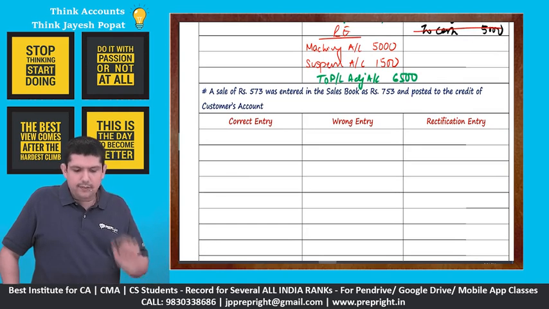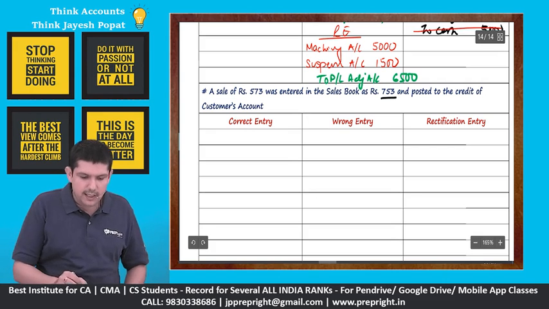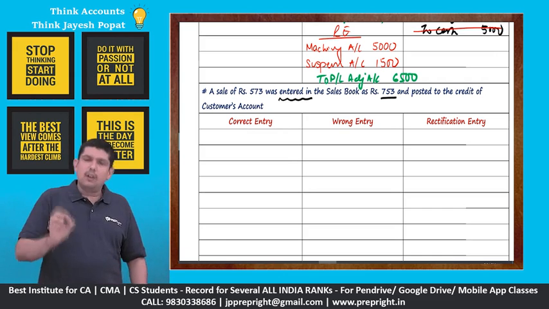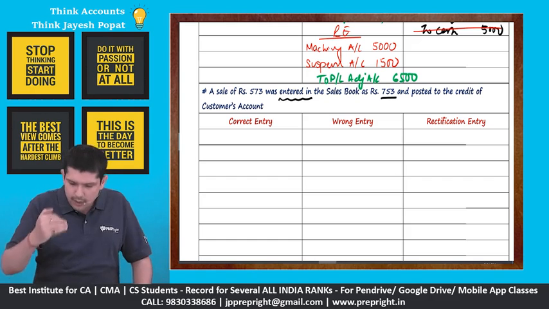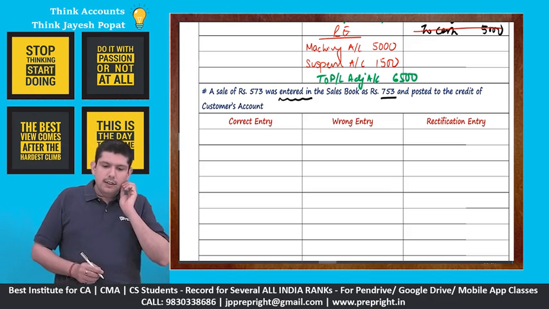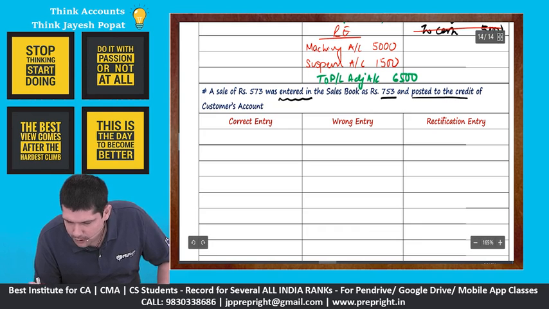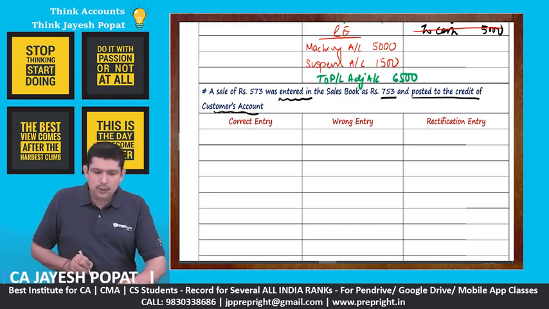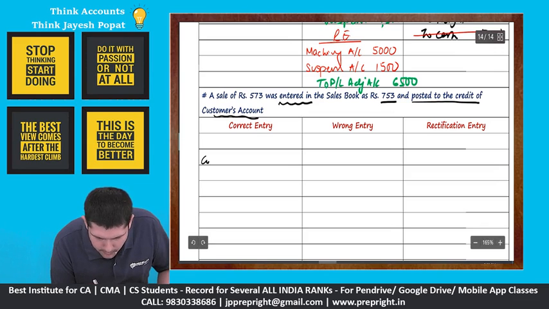A sale of 573 was entered in the sales book as 753. It says entered in the sales book, means the recording is wrong. If you record 753, obviously in the most likely case you will also post 753 to the customer account. A sale of 573 entered in sales book as 753 and posted to the credit of customer account. Instead of debiting it to the customer account, you have posted it to the credit of the customer account.